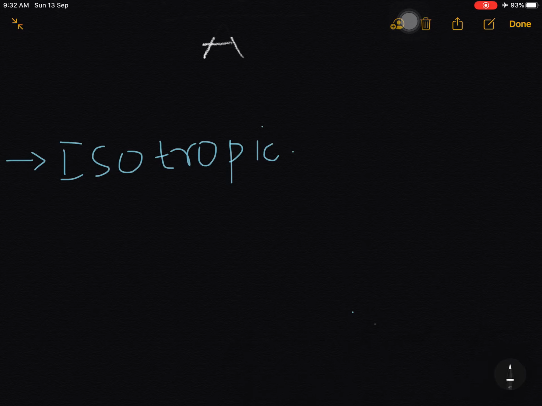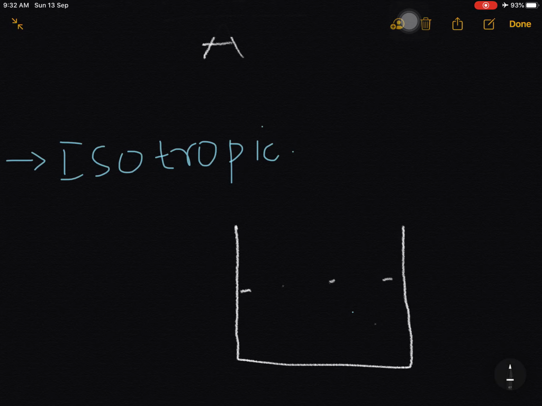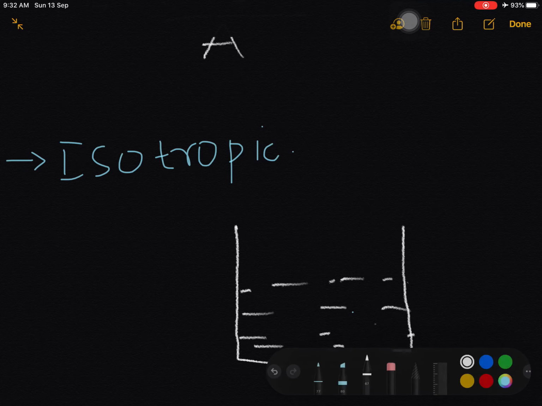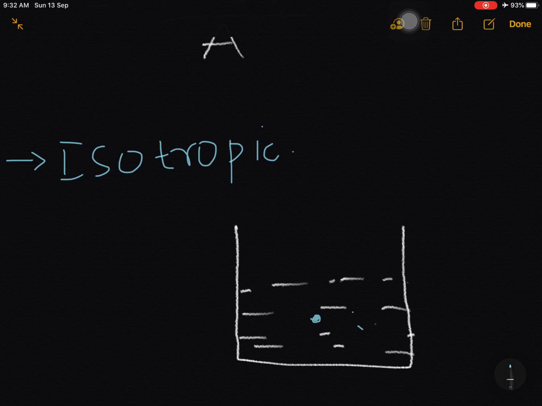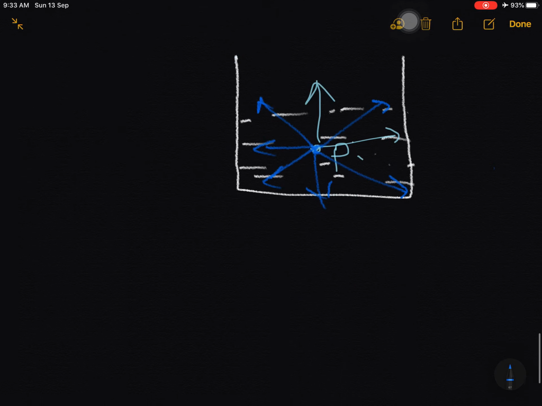For example, if you take a container containing liquid, and here is a point P, and if you apply pressure on it, then the pressure will be applied in all directions. The pressure will be there in all 360 degree directions. This is nothing but the isotropic form.